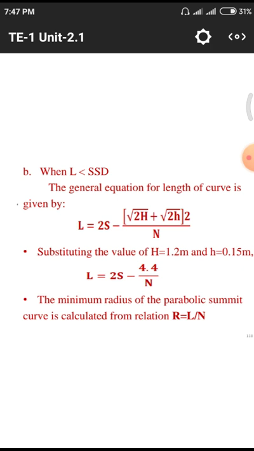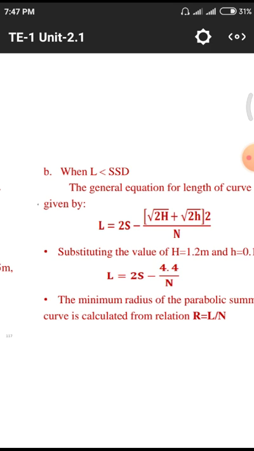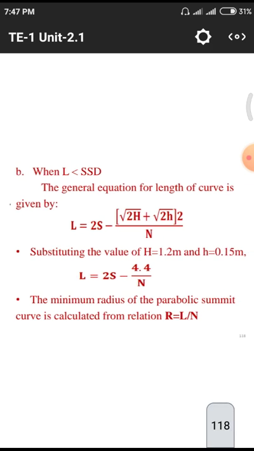In this case we are having L equal to 2S minus (√2H + √2h) whole square by N. Previously we were having NS square, but here we are having 2S minus (√2H + √2h) whole square by N. This formula is different due to stopping sight distance, so this design entirely depends upon the stopping sight distance. We need to remember valley curves, that means vertical curves design, entirely depends upon the stopping sight distance phenomena. When the stopping sight distance is very high, we need to design with huge amounts of consideration.